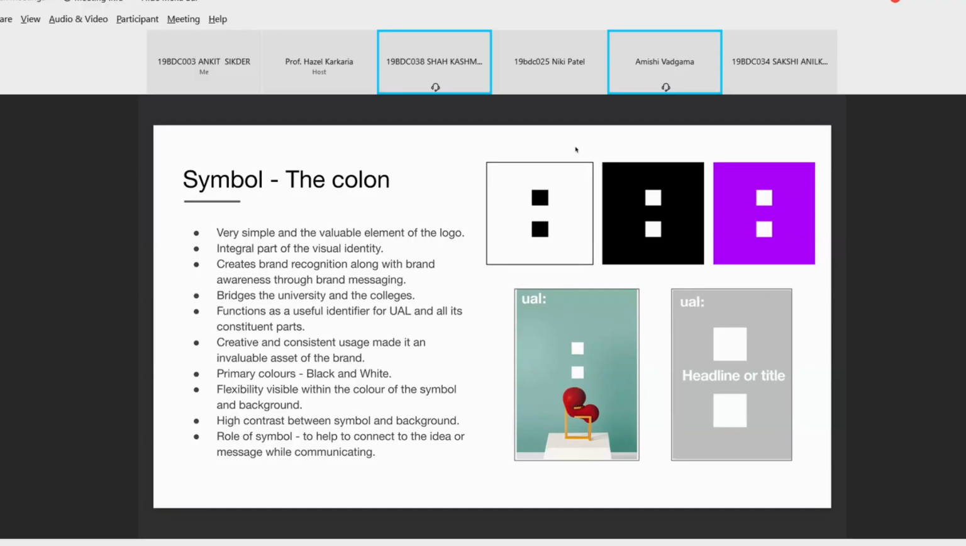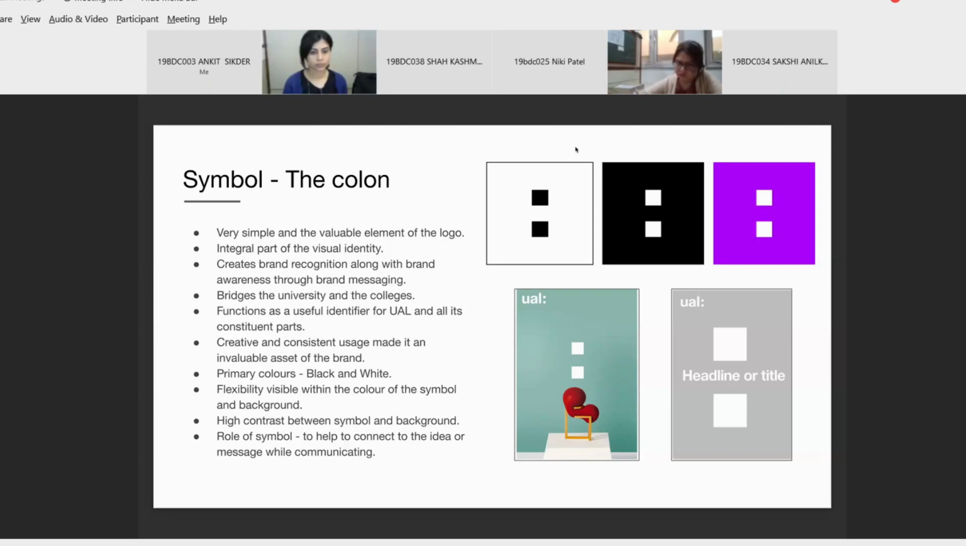So I'll be talking about the symbol of the brand, which is the colon. The colon here is a very simple and valuable element of the logo, and this symbol is an integral part of their visual identity and is also used majorly for their branding, which helps create brand recognition along with brand awareness, as the symbol is seen consistently everywhere as their branding element, and to emphasize, explain, and expand ideas through brand messaging. The colon also has significant meaning as it bridges the university and the colleges, which symbolizes the connections that build the creative network.